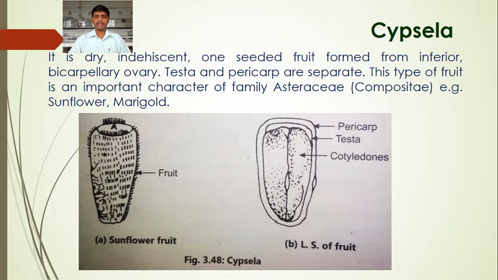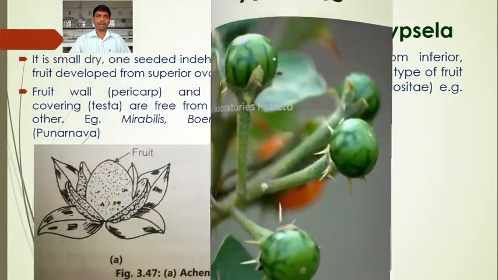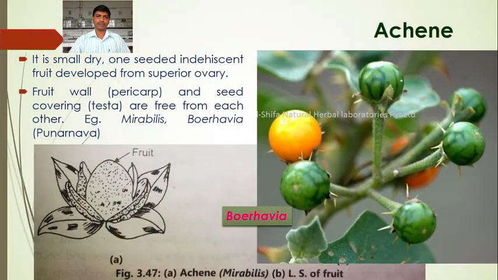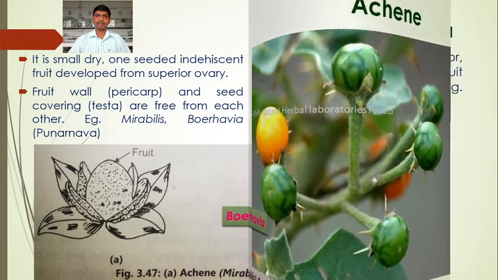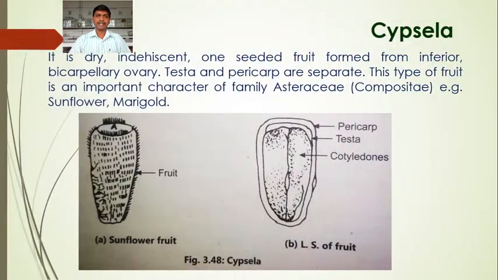The difference between the achene and cypsela is that here it is developed from an inferior bicarpellary ovary, while the achene is developed from a superior ovary. Testa and pericarp are separate, which is also seen in the achene. This type of fruit is an important character of the family Asteraceae or Compositae, for example sunflower, marigold.